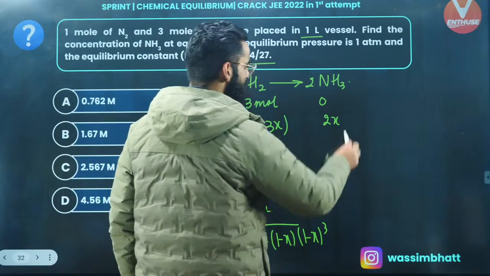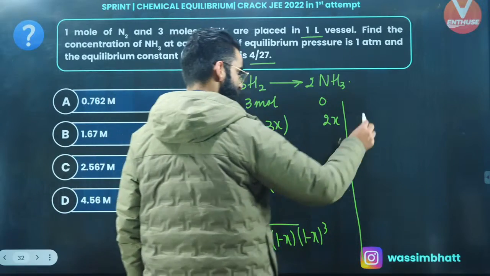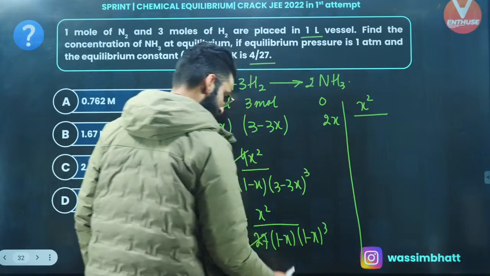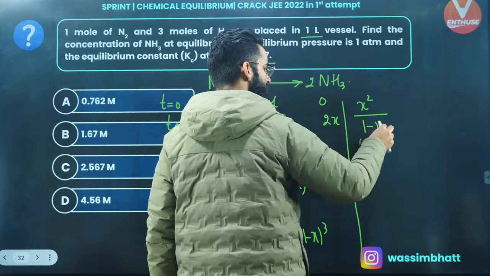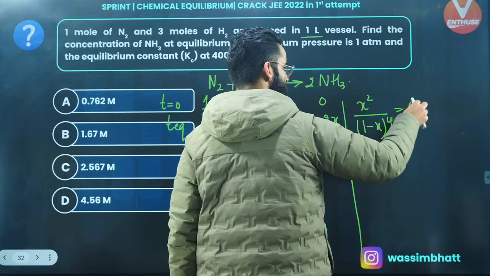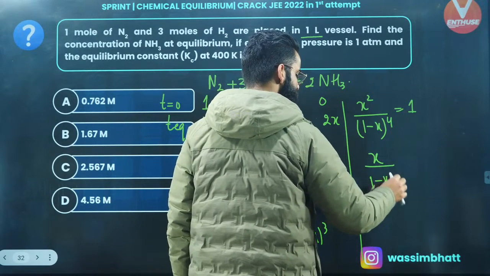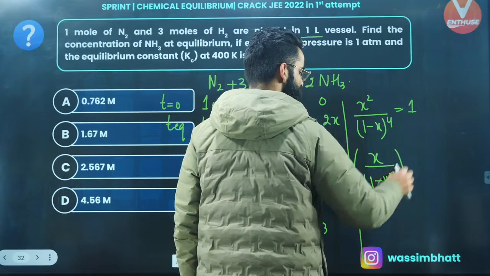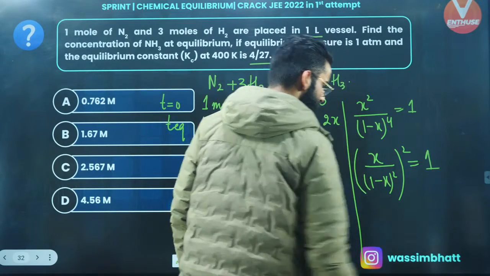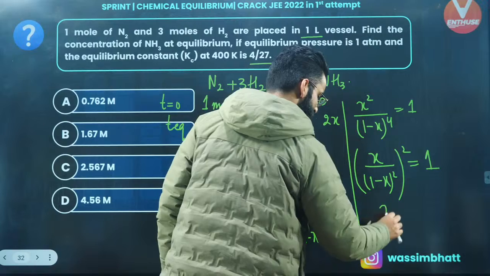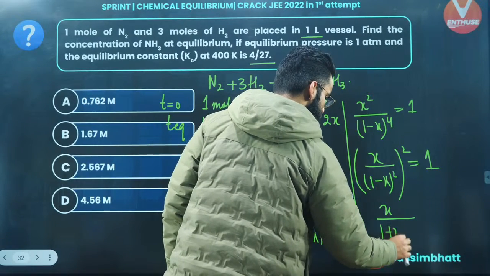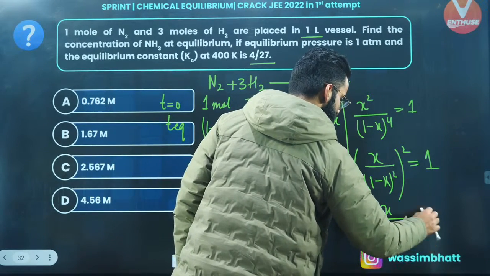So I'll be getting one equation, and a very simple equation I'll be getting now. It's going to be x square divided by 1 minus x whole raised to the power 4. This value is equal to 1. Perfect. Now I can write the same thing like this: x divided by (1 minus x) square, whole raised to the power 2, is equal to 1. Right? Take square root on both the sides. It's going to be x divided by 1 plus x square minus 2x is equal to 1.